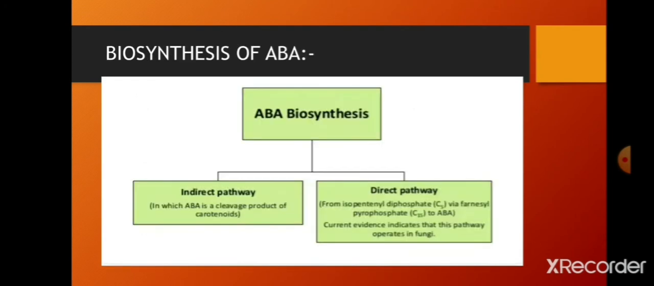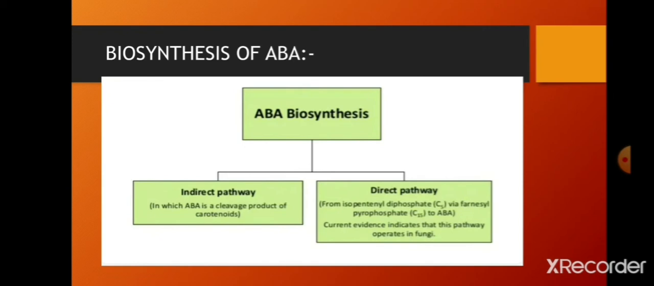And next, biosynthesis of ABA. ABA biosynthesis is done by two pathways, that is the indirect pathway and the direct pathway. In the indirect pathway, ABA is a cleavage product of carotenoids. Carotenoids are of two types, xanthophylls and carotenes. When these are cleaved, ABA, that is abscisic acid, will be produced. Next, in the direct pathway it is synthesized from its precursor violaxanthin.